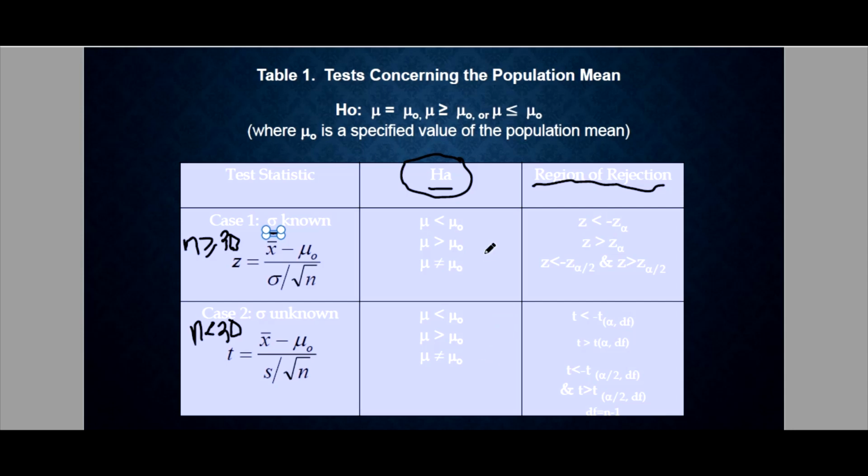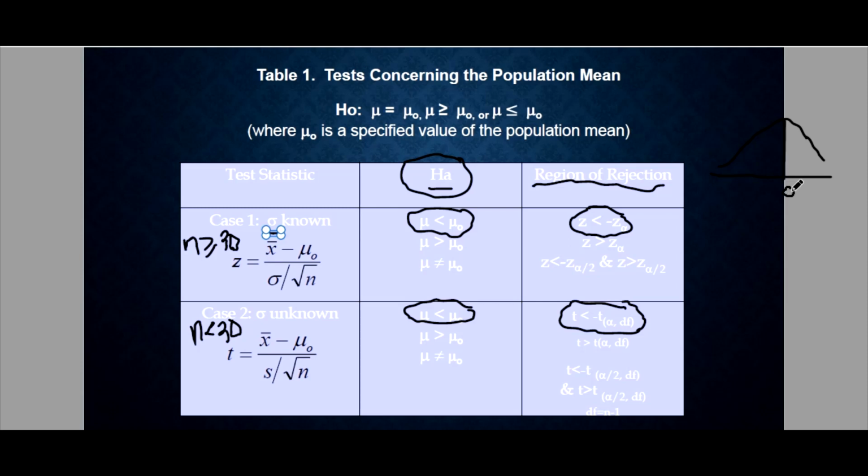These two rows here, this is just for Z and this is just for T, but of course the rejection region or the concept behind these two rows are the same. Now, if your alternative hypothesis uses the less than, it means that we have a left-tailed test. The direction is on the left side, meaning the rejection region is on the left. So this one.